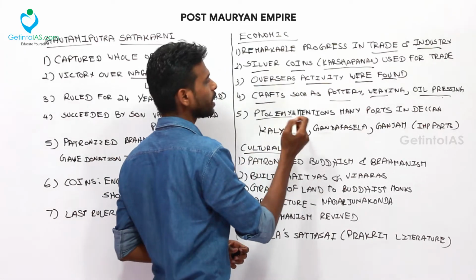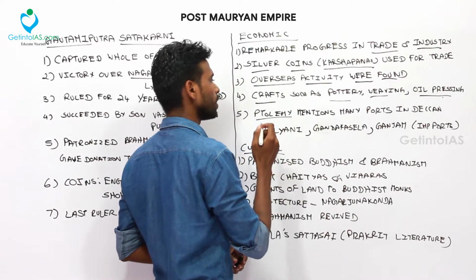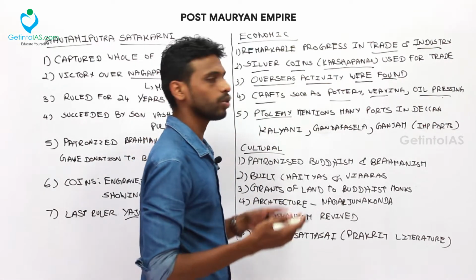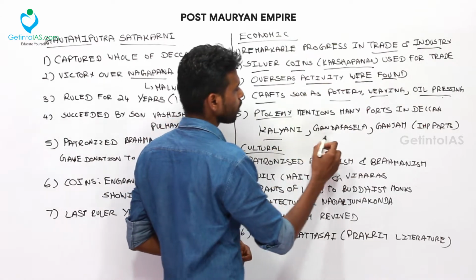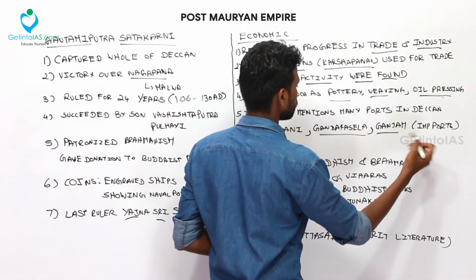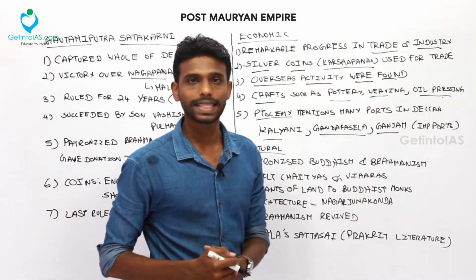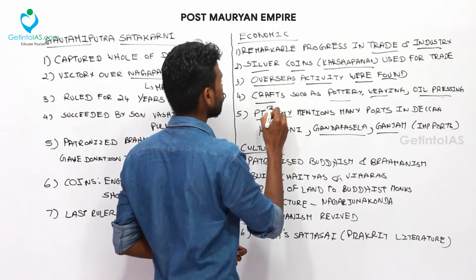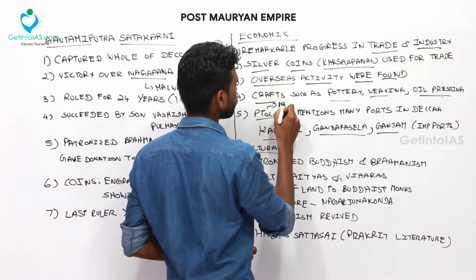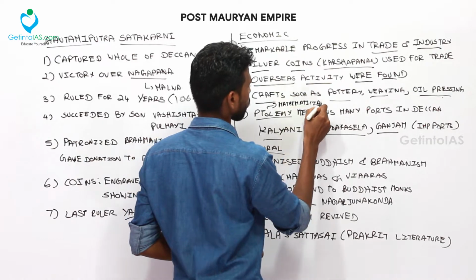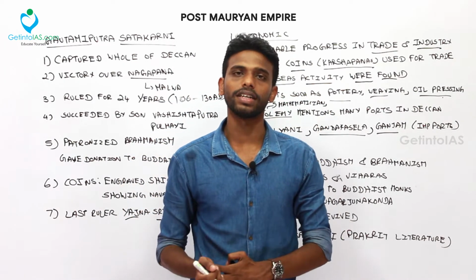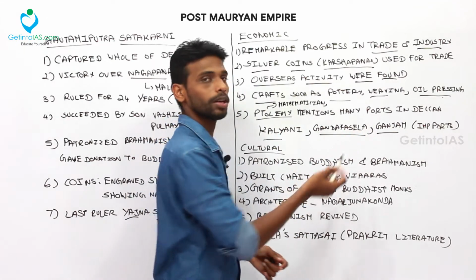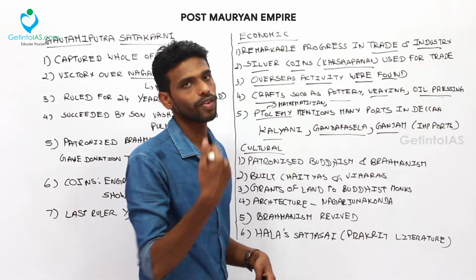Ptolemy mentions many ports in Deccan, because it is located between the western and eastern sea boundaries. Kalyani, Gandhakasela and Ganjam were important ports during the Satavahana dynasty. Ptolemy was a mathematician from Egypt and also a geographer, so he knew about ports in different countries. He gave information about the ports in the Deccan region under Satavahana rule.